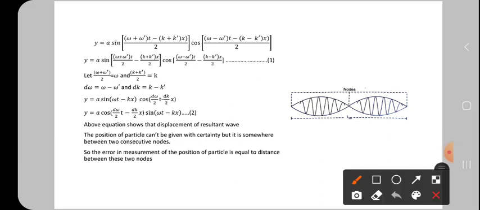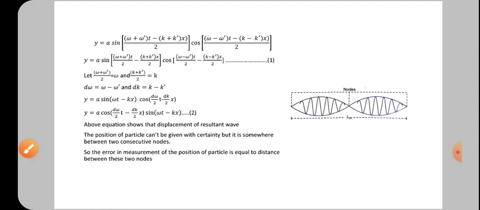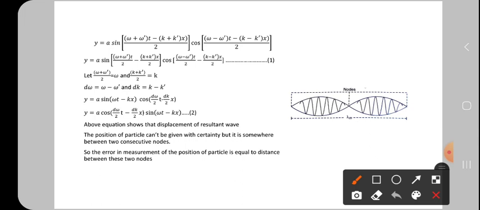Okay, now this equation is also written like this, with the sine on this side. Why? Because this cos factor multiplied by a is called the amplitude of the resultant wave, which is why it is written on this side.